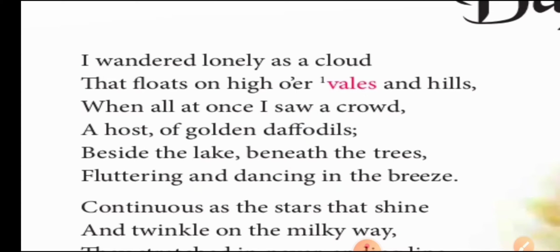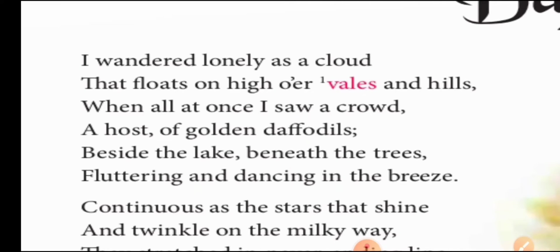Wandered means moving here and there, walking here and there aimlessly. Aimlessly means when someone walks around in their free time for no reason, that is known as aimlessly wandering, right? So the poet was also saying that I wandered lonely as a cloud. Clear? He said that he was traveling aimlessly, just like a cloud over the hills and the valleys.